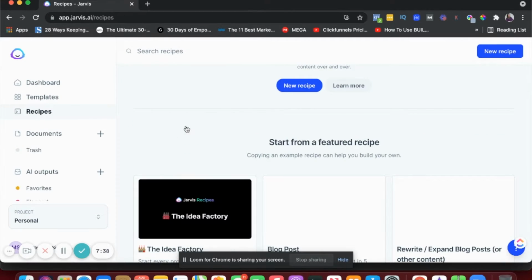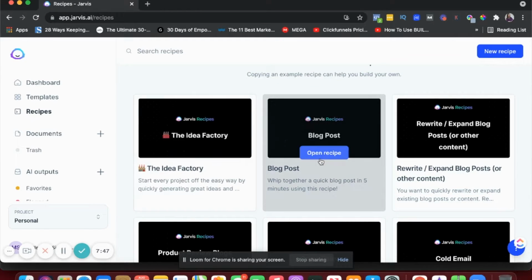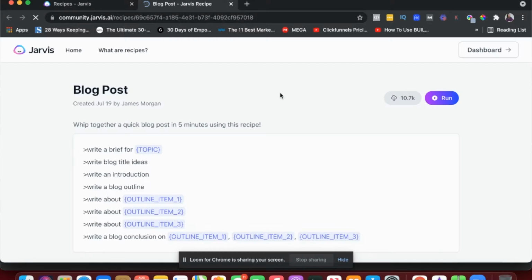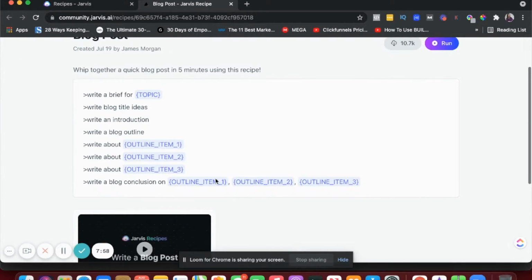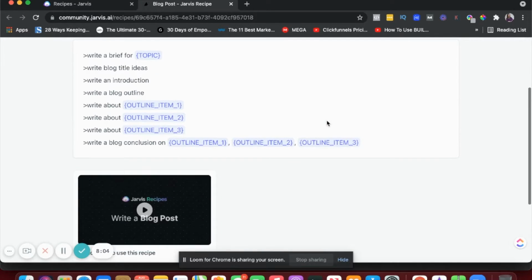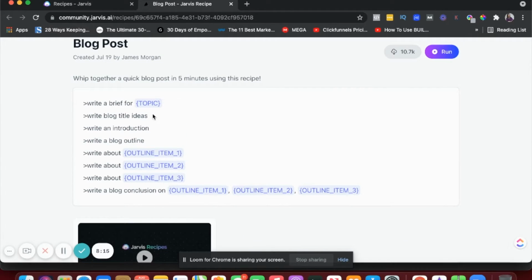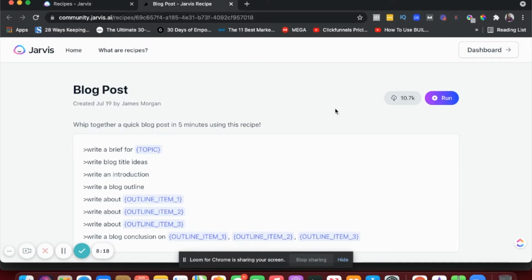And then there are recipes. Recipe is a very new feature in Jarvis. What recipe does is it gives you these templated forms of blog posts. It says whip together a quick blog post in 5 minutes using this recipe. So let's say you want to write on a topic, and you have three subheadings and then a conclusion. You can check out this video to see how you can use this recipe to write a blog post.